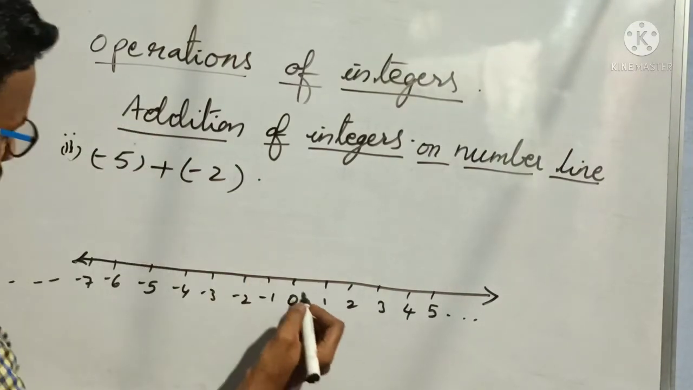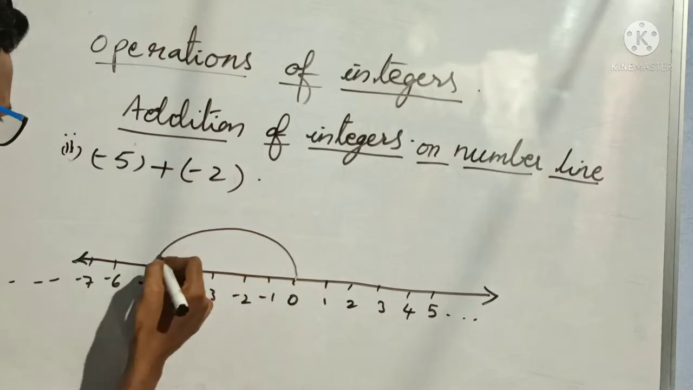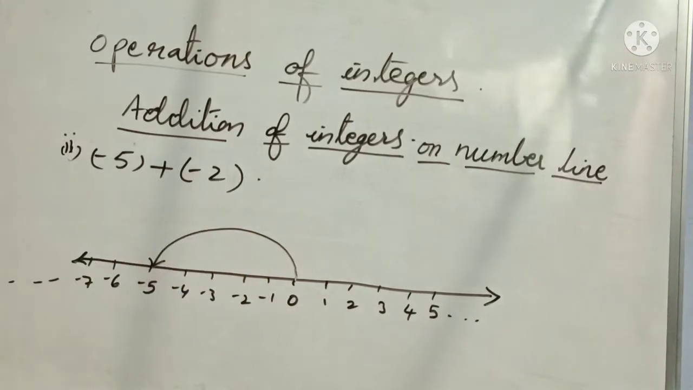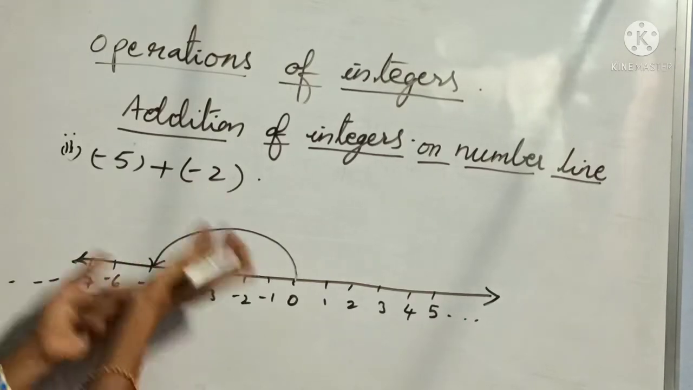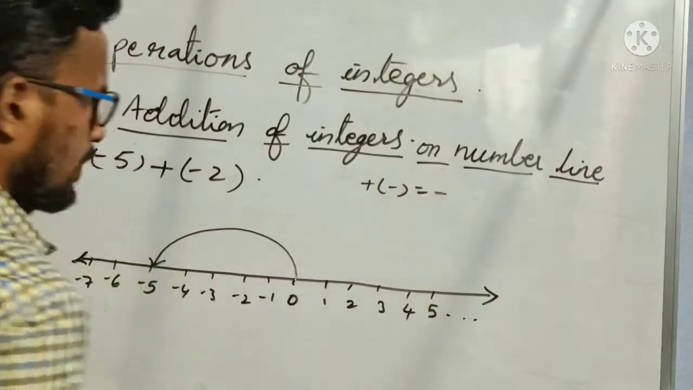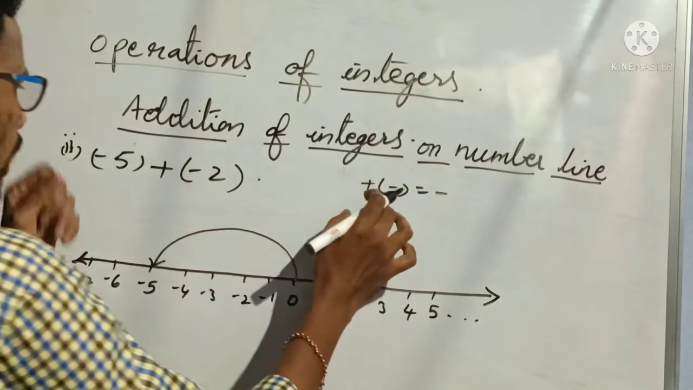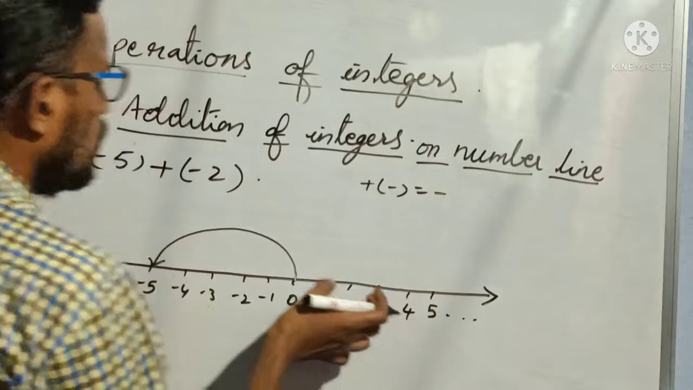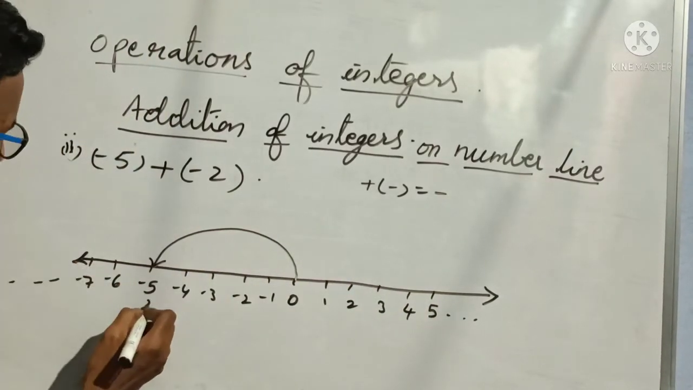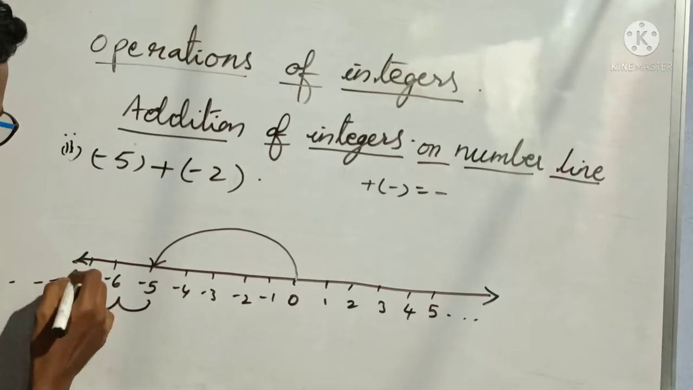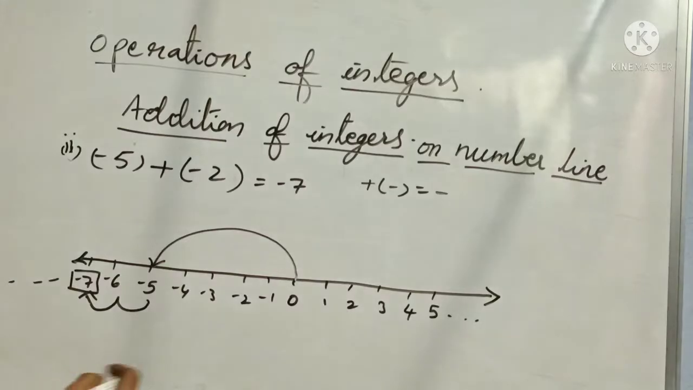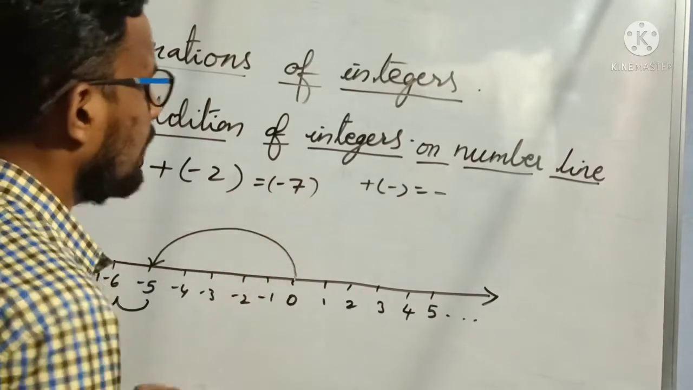From 0 to -5, up to the first integer, we have to move directly. Next, again plus of -2. Plus of minus means minus. When you see minus, then we have to move to the left side now. From here onwards we have to move left, 2 steps. So 1, 2. So my answer is -7. So -5 plus -2 is equal to -7.